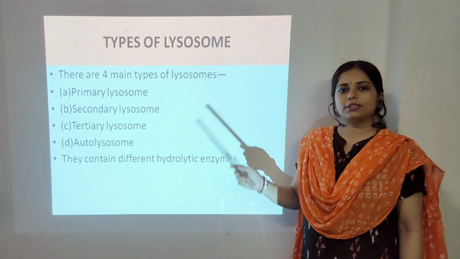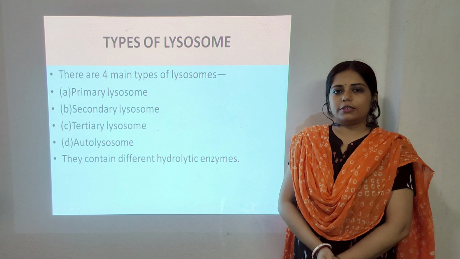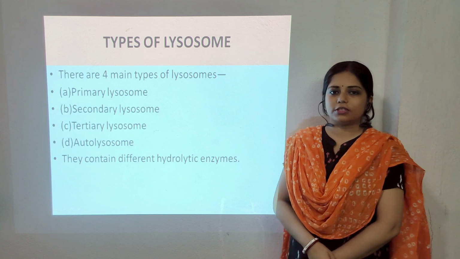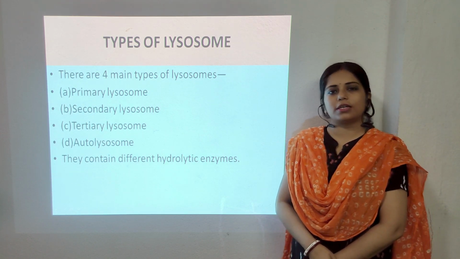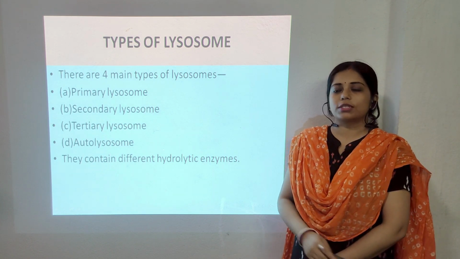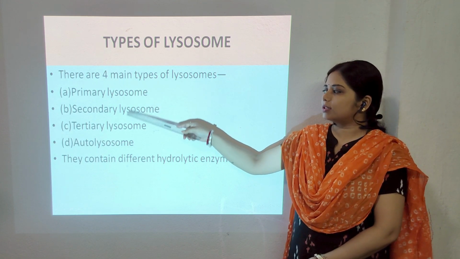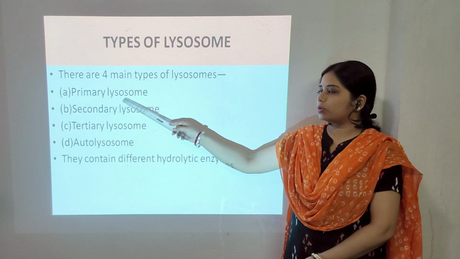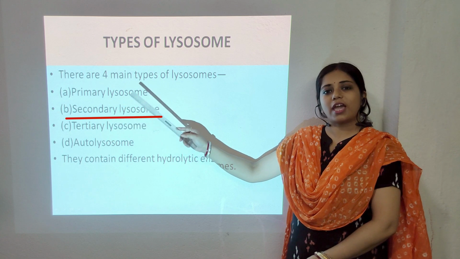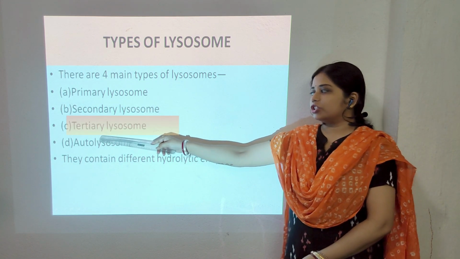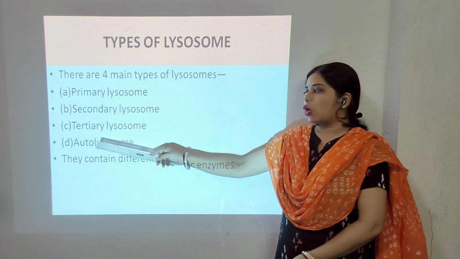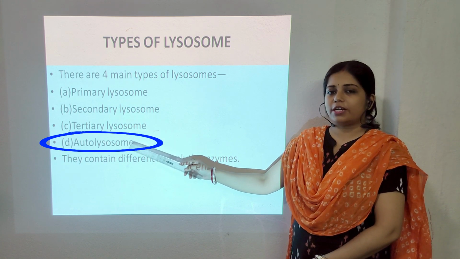Now we will talk about the types of lysosome. We have already learned that lysosome consists of an outer membrane and the matrix inside it. The matrix contains different hydrolytic enzymes. Depending on the chemical substances present inside the matrix, we can divide the lysosome into four categories. Primary lysosome that contains inactive hydrolytic enzymes, secondary lysosome that contains active hydrolytic enzymes, tertiary lysosome that mainly contains the undigested food particles, and autolysosome that also contains hydrolytic enzymes.